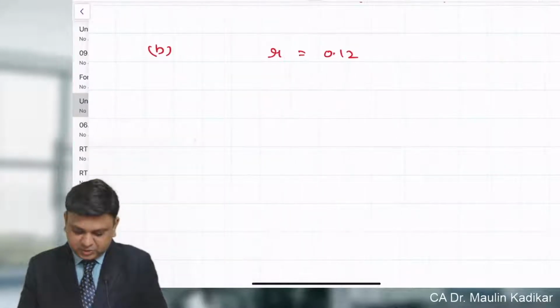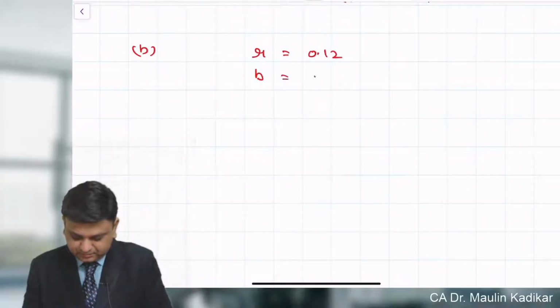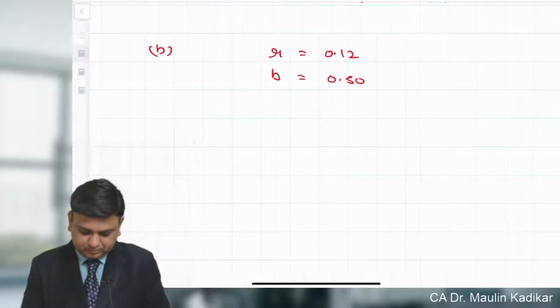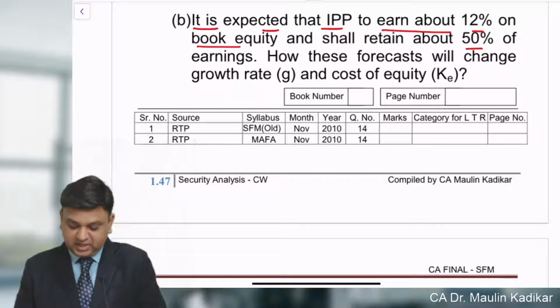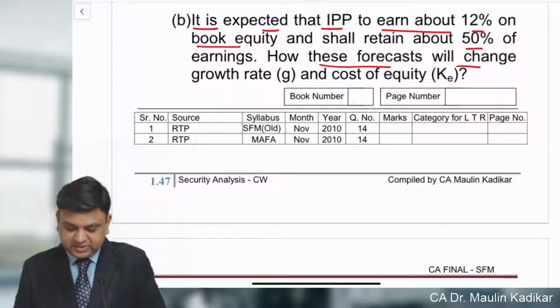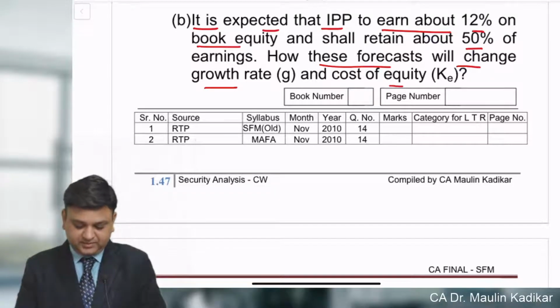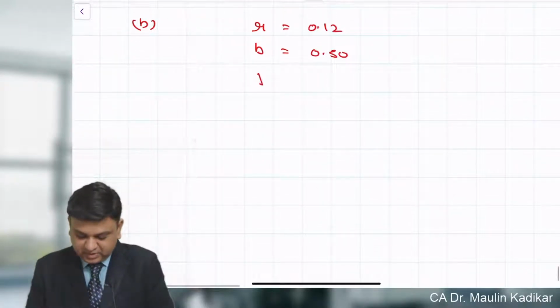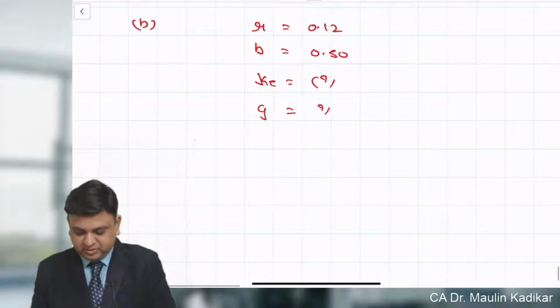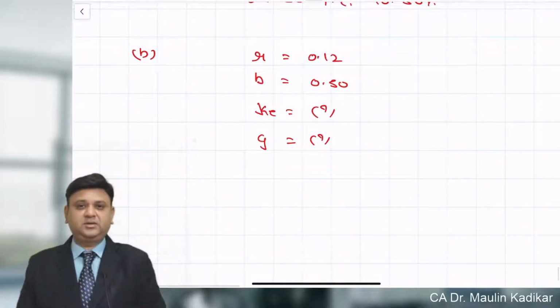So the retention ratio is 50%. Next, the question says how these forecasts will change the growth rate and cost of equity. So with this, we are required to compute the revised cost of equity and the revised growth rate.